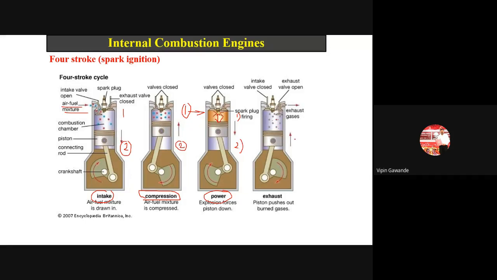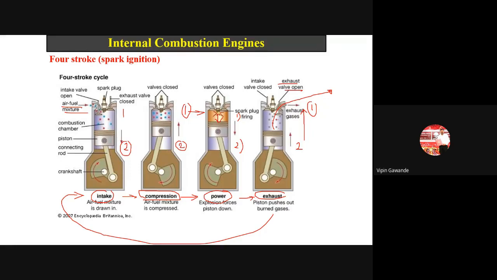We have to remove these gases. So again the piston moves from 2 to 1. And now in this case the exhaust valve opens, and these gases come out. Okay, so this stroke is called the exhaust stroke. Now after the exhaust stroke, it again goes to the suction stroke, then compression stroke, then power stroke, then exhaust stroke, and again comes to the intake stroke. So this process occurs continuously inside the cylinder.